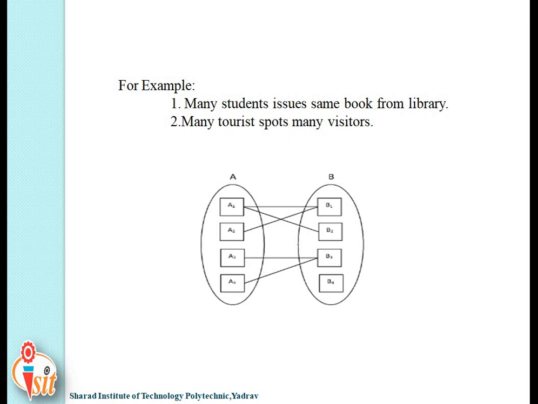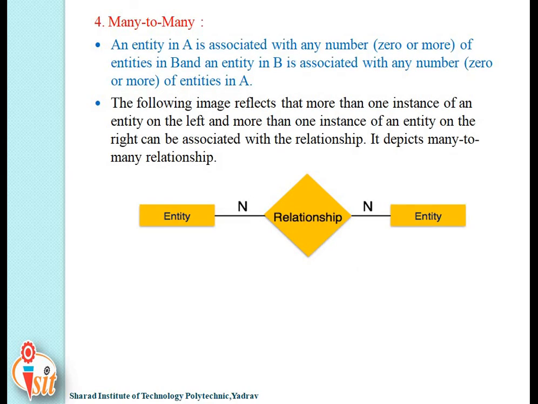Let's have an example: many students issue the same book from the library is an example of many to many. Another one is many tourist spots and many visitors. Here many tourists and many visitors have many to many mapping cardinality. Also you can say the following image reflects that more than one instance of an entity on the left and more than one instance of an entity on the right can be associated with the relationship.